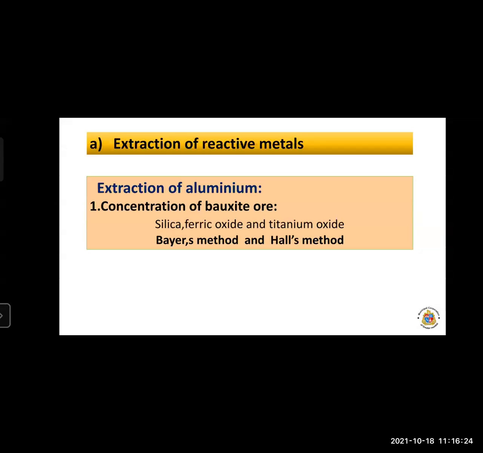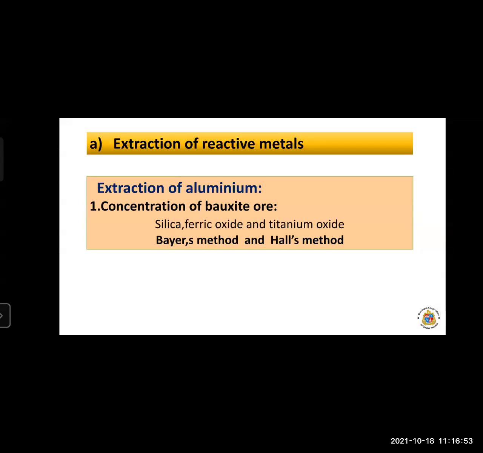As it is a reactive metal, it does not occur in nature in a free state. It is always combined with oxygen, water, and acids. Aluminum is present in the earth's crust in the form of an ore called bauxite, Al2O3·H2O.